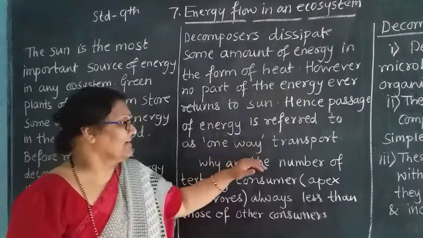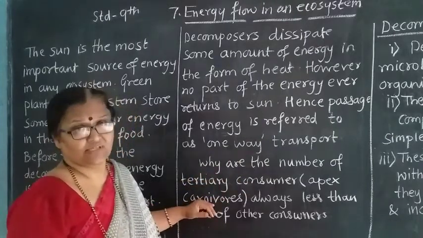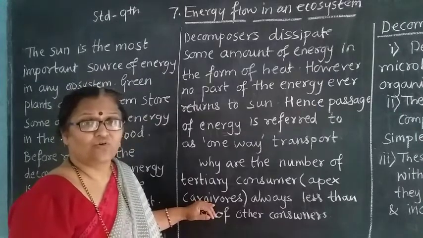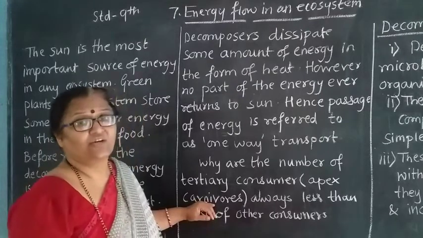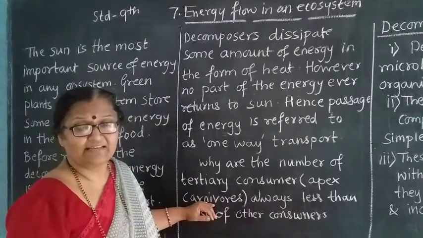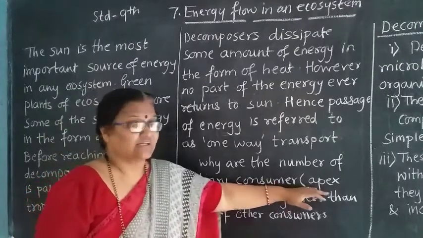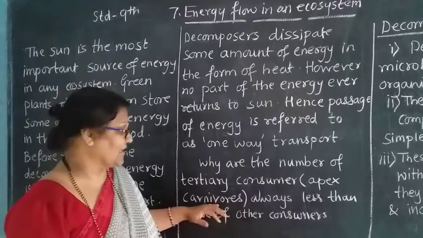Therefore, we refer to it as a one-way transport. Now, why is the number of tertiary consumers, that is, apex carnivores, less? Apex carnivores are the animals which nobody hunts or kills. They only die and are then decomposed. Such types of consumers are called apex consumers, or apex carnivores.